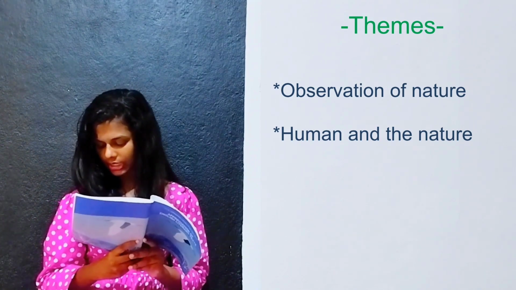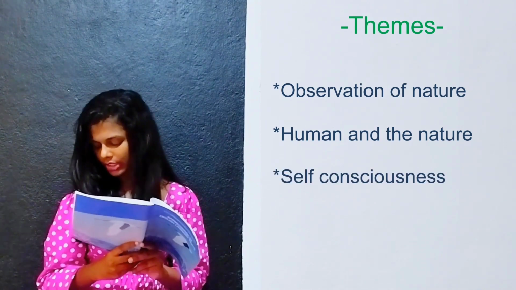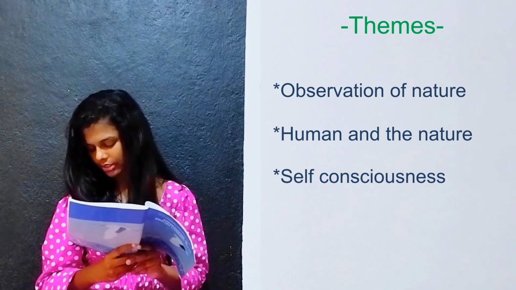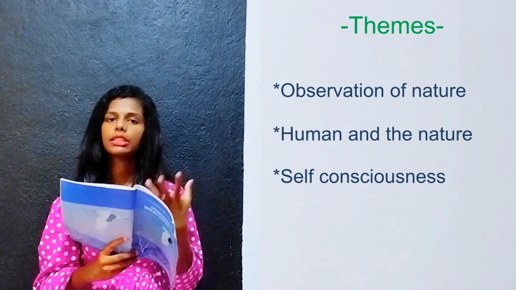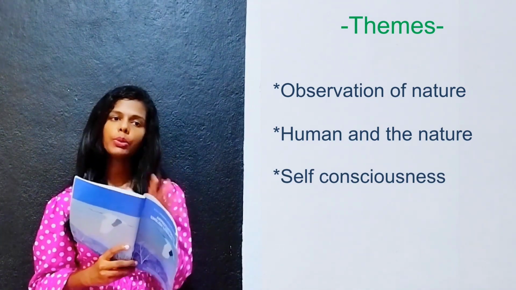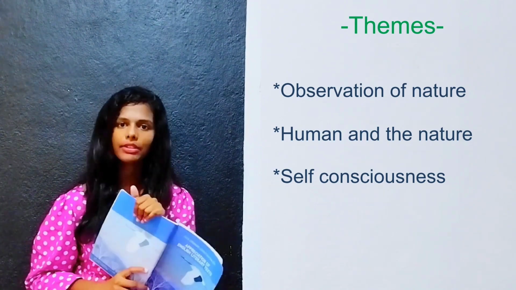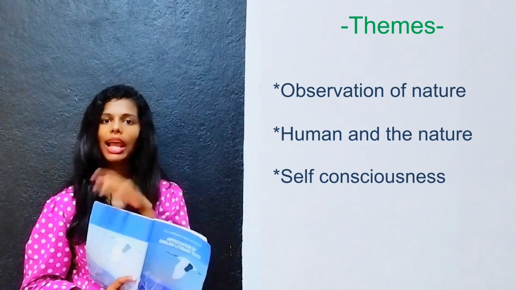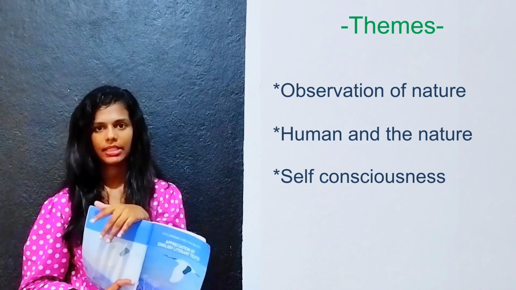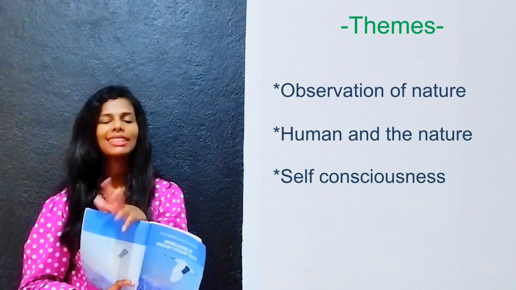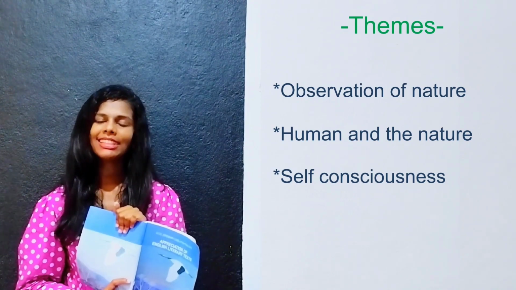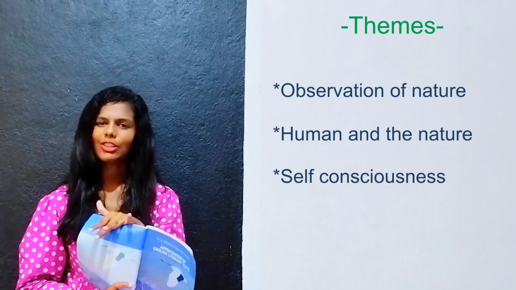Okay, the next one is self-consciousness. Self-consciousness means how the bird does his actions with self-consciousness, the actions of the bird. Okay. These are the themes and literary devices of this poem.